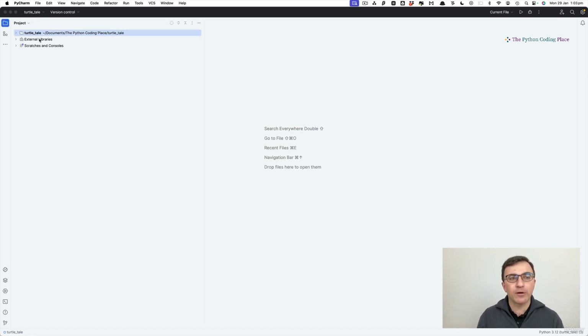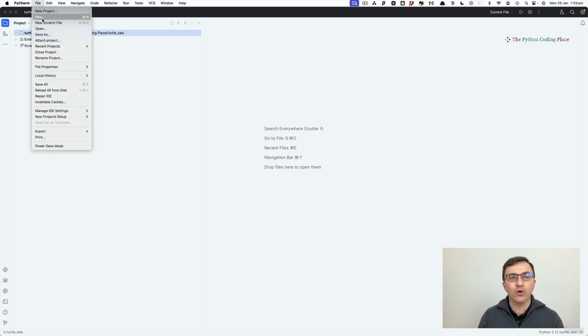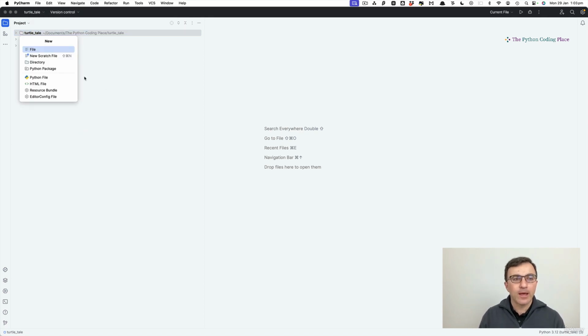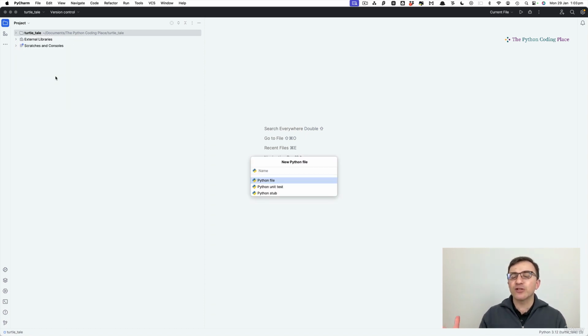So I'm going to open the sidebar to make sure that Turtletail, the name of my project, is selected. Go for new ... not project, we've done that already. New ... and Python file. The one that says Python file rather than the one that says file means that the file is going to be created automatically has the right extension. It makes life simpler for us.